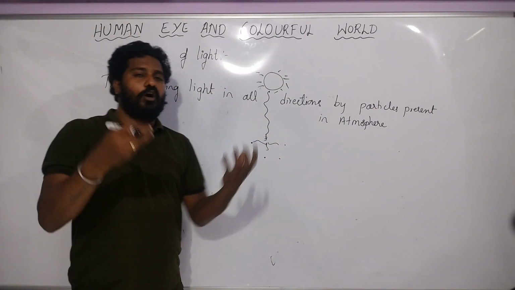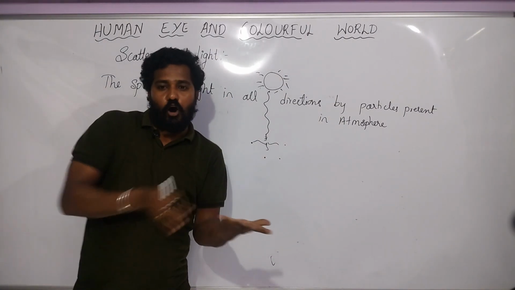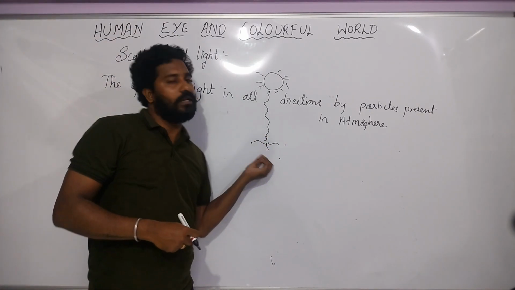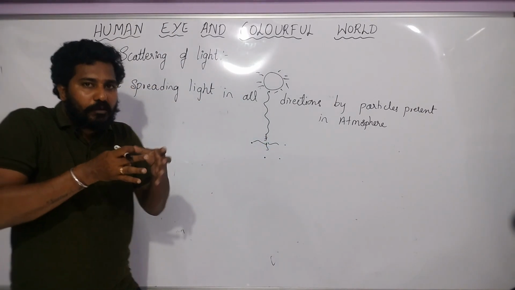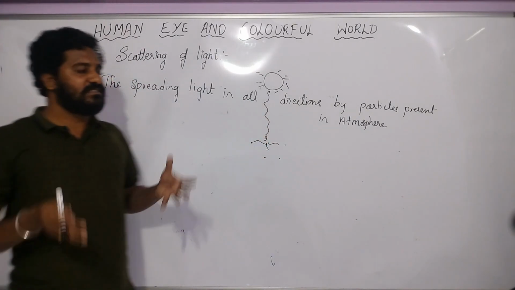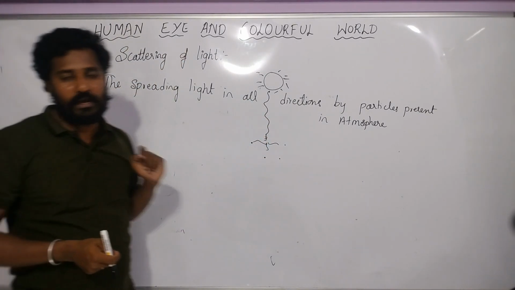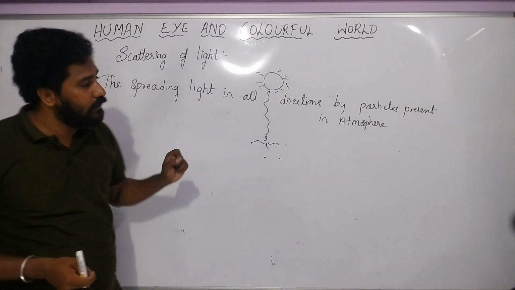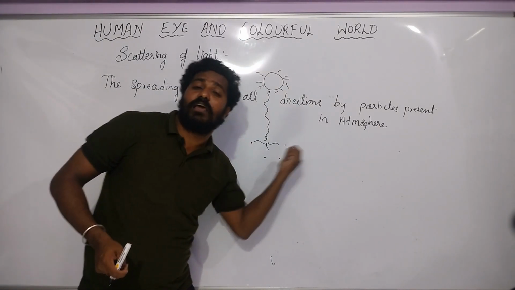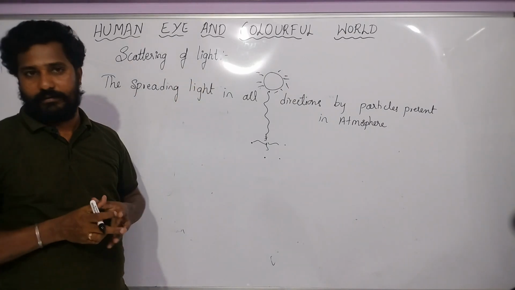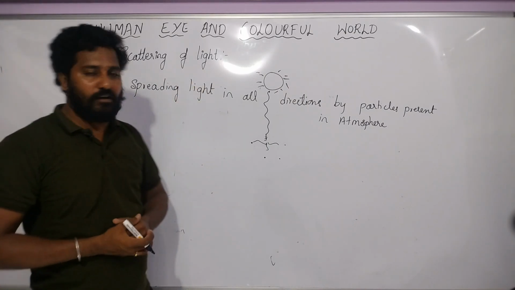So the light is going to be spread in all directions. When the sunlight falls on certain particles, it is going to be spread out. This thing we call scattering of light. Understood, children? Who is going to scatter? The smallest particles which are present in the atmosphere. They are going to scatter the light. So this is called scattering of light.